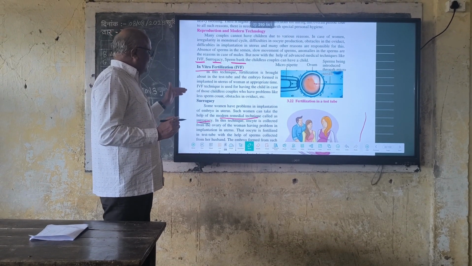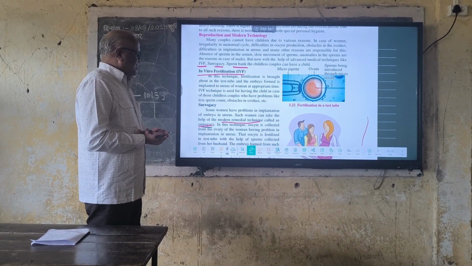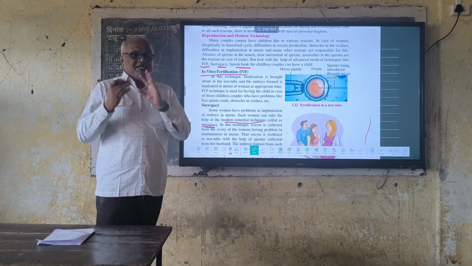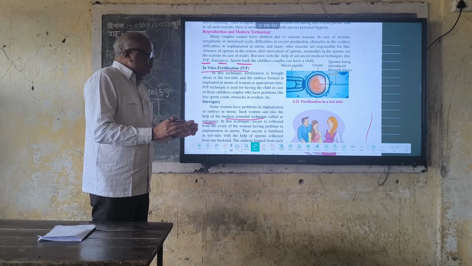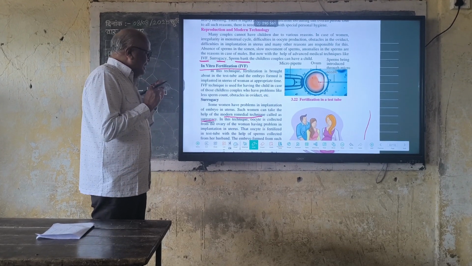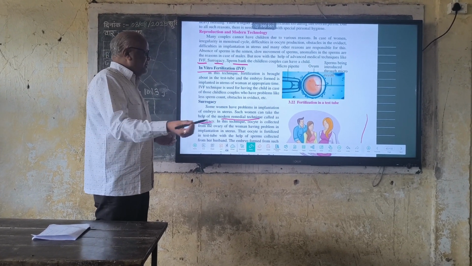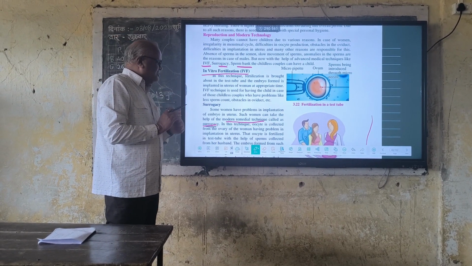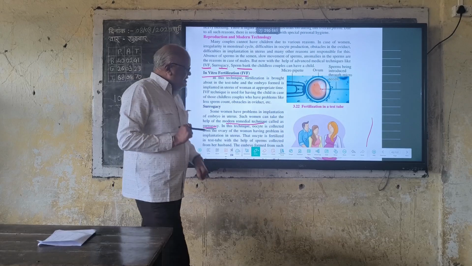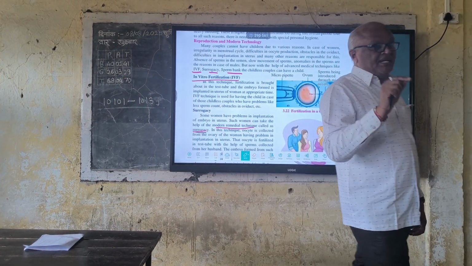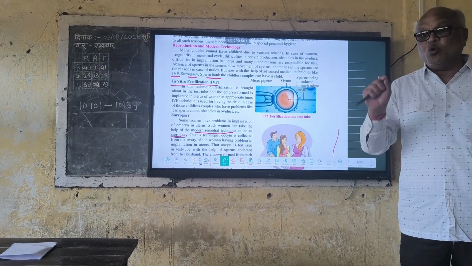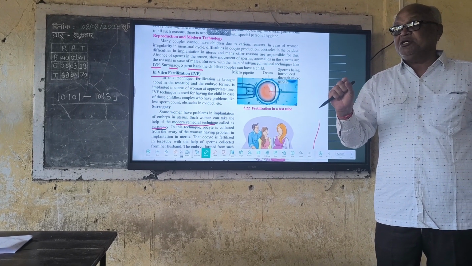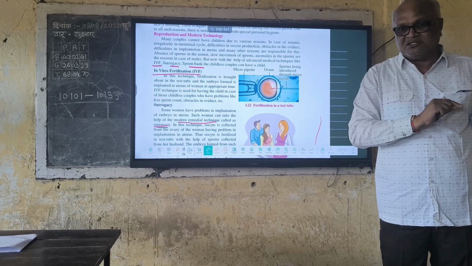Now let us see the second technique, that is surrogacy. Some women have a problem with implantation of the embryo in the uterus. Such women can take the help of a modern medical technique called surrogacy. What happens in surrogacy? In this technique, the oocyte is collected from the woman who has the problem of embryo implantation.